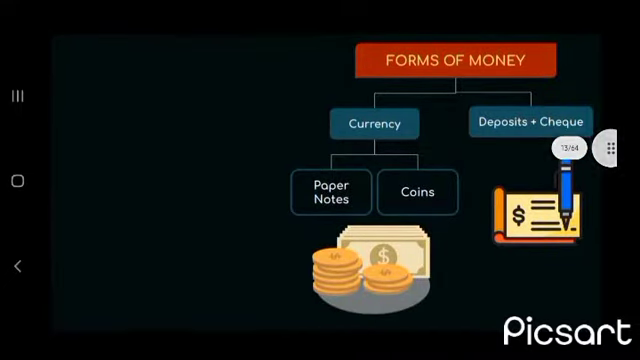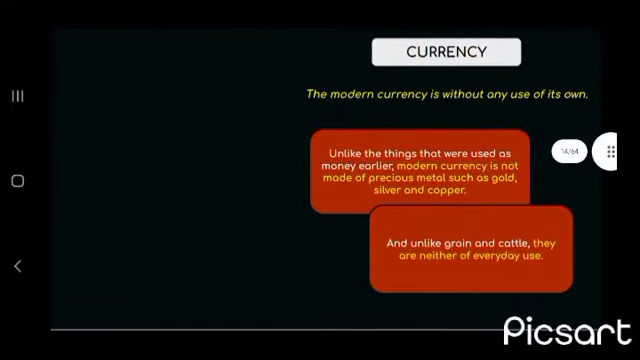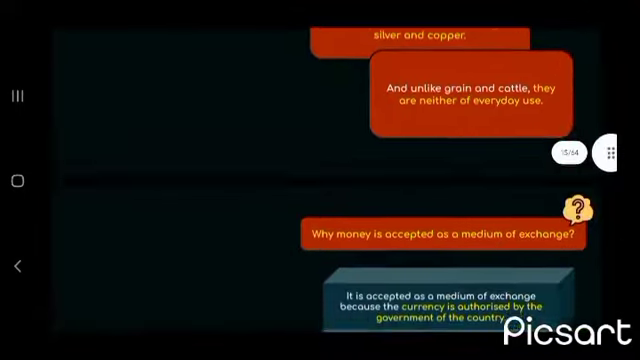There are two forms of money: currency, and deposits plus checks. Currency means paper notes and coins. The modern currency is without any use of its own. Unlike the things that were used as money earlier, modern currency is not made of precious metals such as gold, silver and copper, and unlike grain and cattle, it is not of everyday use.